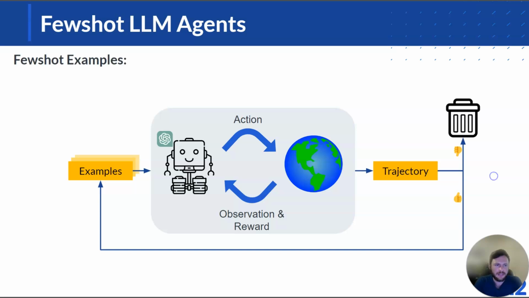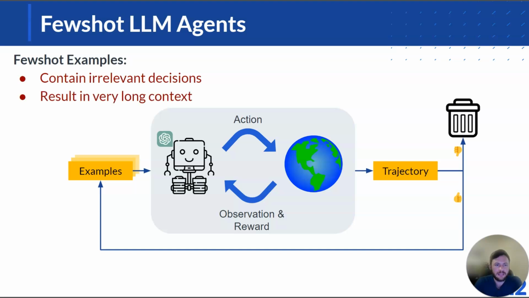However, there are some downsides to this. If we're doing few-shot examples, there are a lot of actions inside of a good trajectory that may be irrelevant and unhelpful. And doing that credit assignment for figuring out which actions are the most helpful is hard to do in context. And secondly, this can result in very long contexts when we're dealing with multi-step tasks.